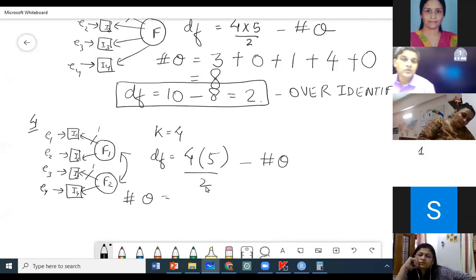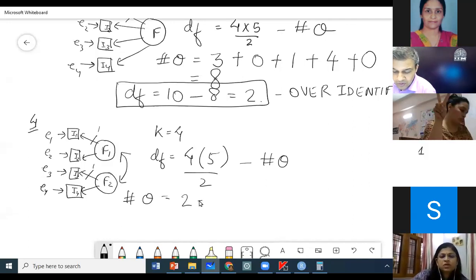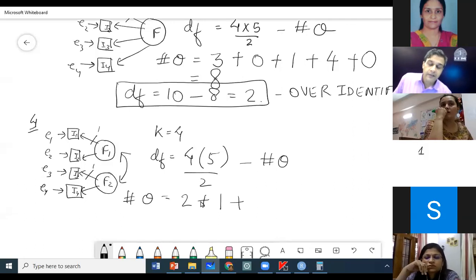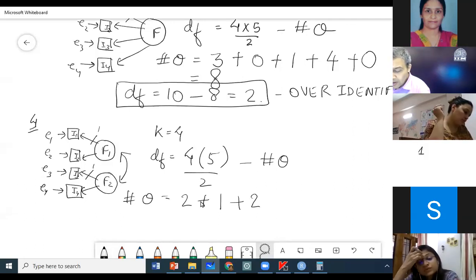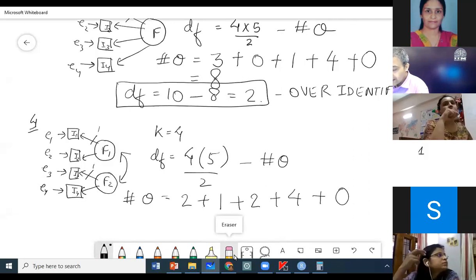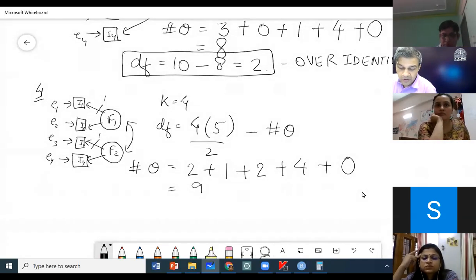What is hash theta? How many factor loadings? 2. How many covariances? 1. How many latent factor variances? 2. How many measurement errors? 4. And how many structural errors? 0. So what do you get? 9. And so your DF is equal to 1.